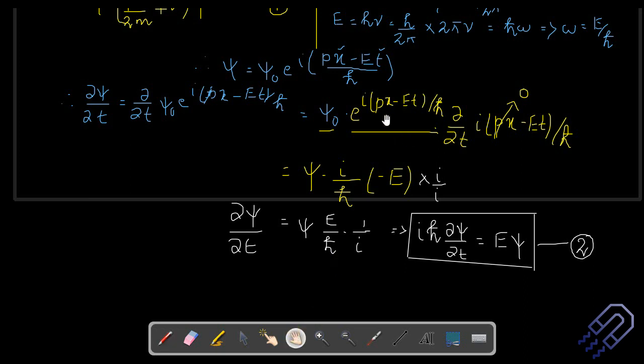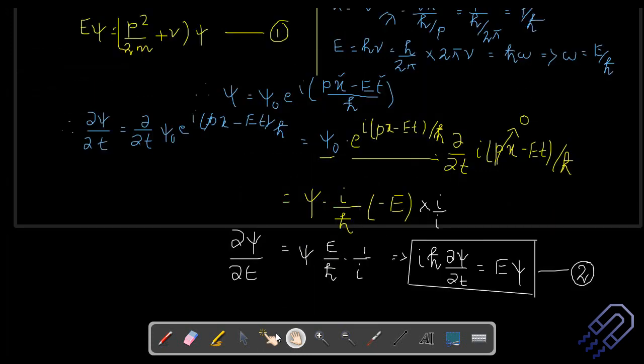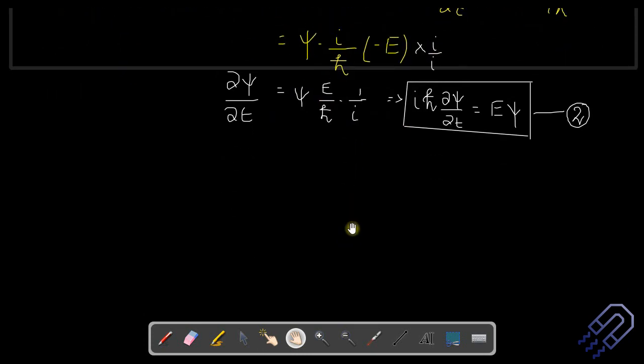Next, if you look into the previous expression, we want to find del squared psi/del x squared. So let's just do it now. We are going to double differentiate the term with respect to x.